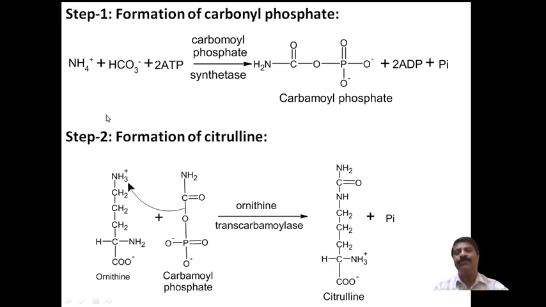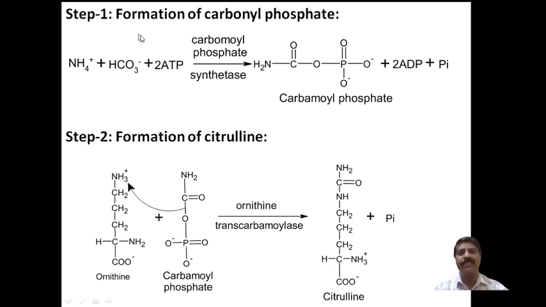Here, ammonium ion and bicarbonate, in the presence of 2 molecules of ATP and the enzyme carbamoyl phosphate synthetase, combine to form carbamoyl phosphate.